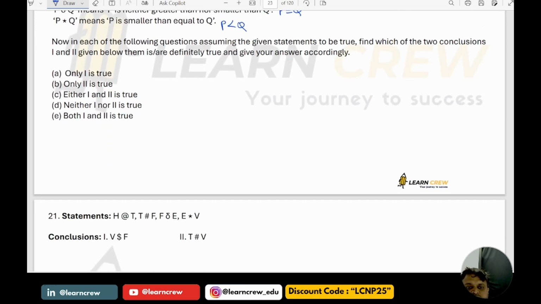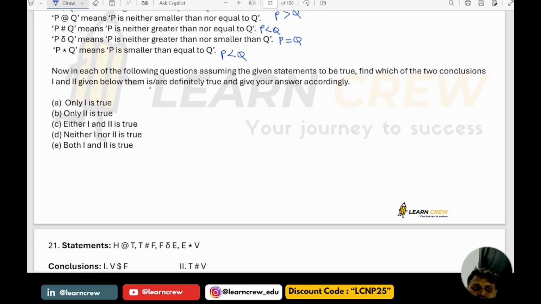Now please see the questions. H at the rate T. H at the rate T means H greater than T. T hash F means T less than F. F delta E means F is equal to E. E star V means E less than or equal to V. So what is the answer?